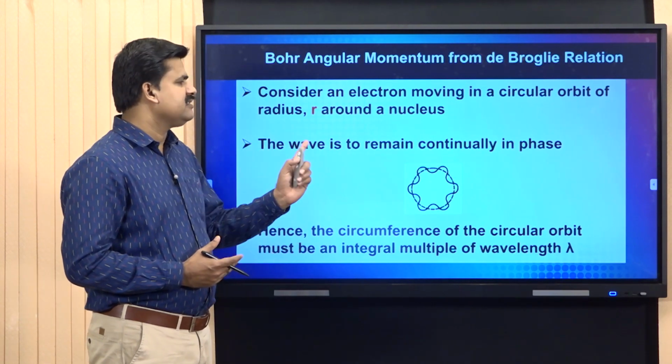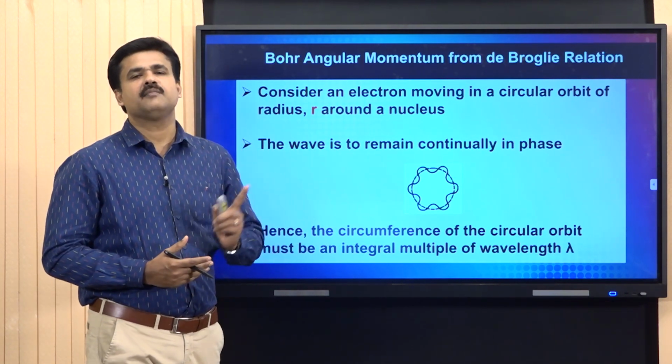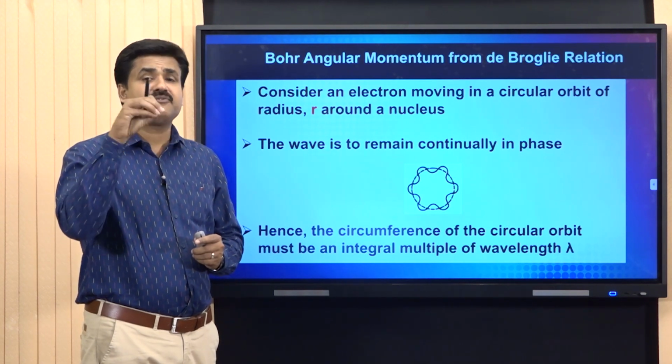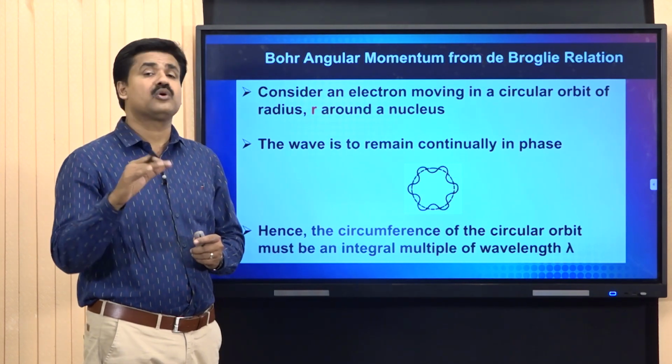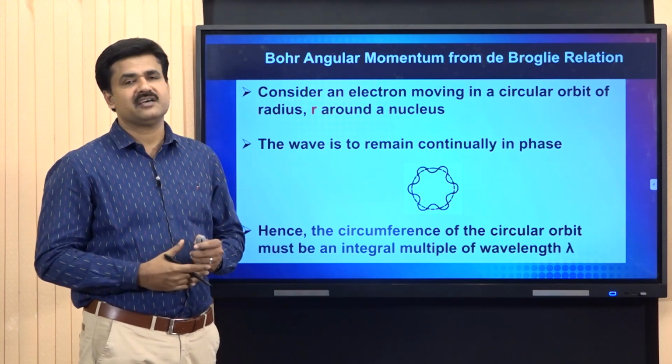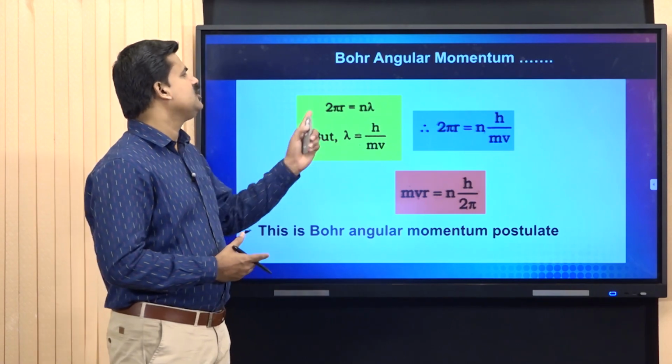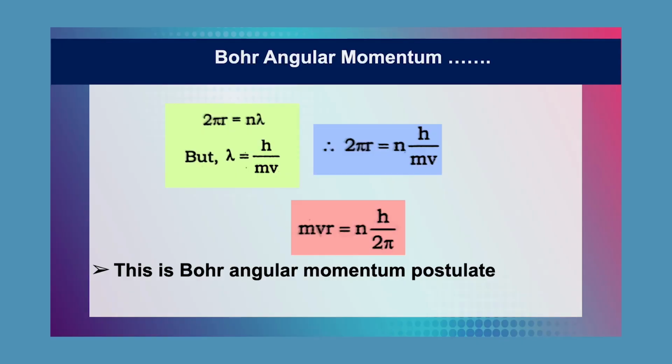If the circumference is an integral multiple of the wavelength lambda, that wave can very well fit in that orbit, or that wave is in phase with that orbit. In that circumstance, we can say 2 pi r is equal to n lambda, that is, the circumference of the orbit is an integral multiple of the wavelength of the electron wave.